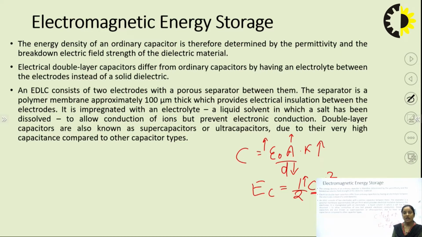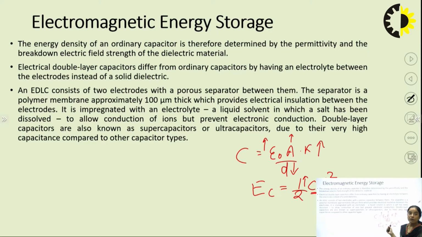As we discussed, we can change the capacitance in other ways also, but those methods are not preferable. As we increase the area, there will be a problem of size. As we change the distance, there will be a problem of charge leakage. So the best way is to change the dielectric constant, and we will use the electrolyte between the plates of the capacitor, which will be a porous kind of material.